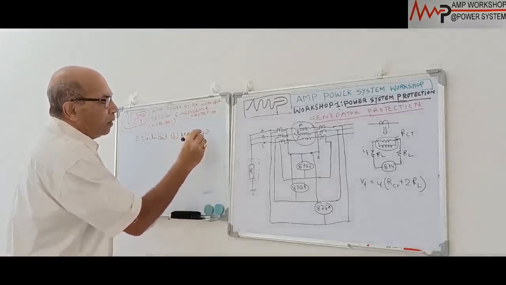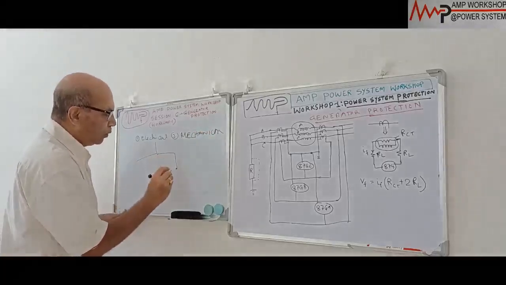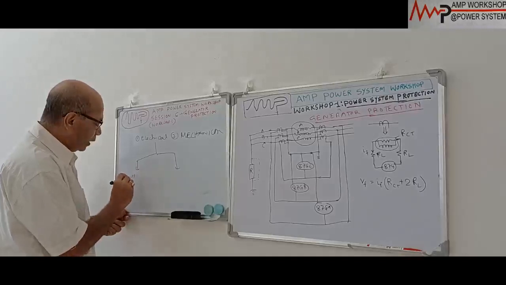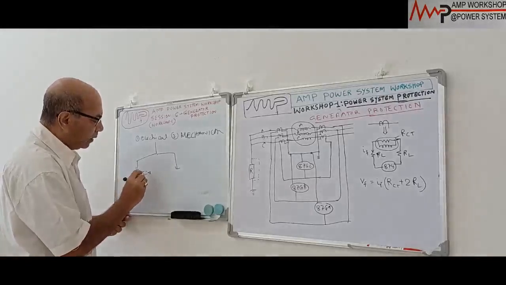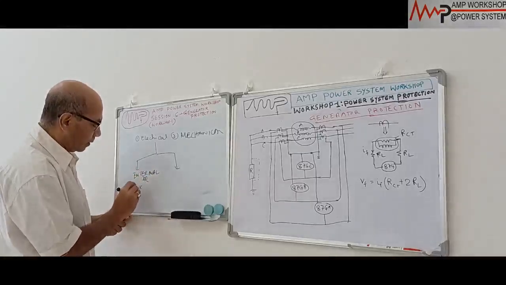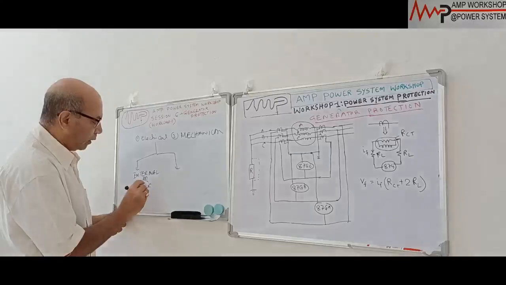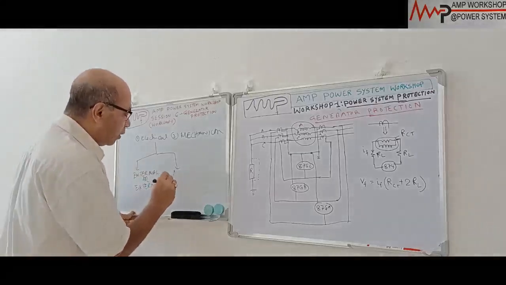Under the electrical category there are two groups. One group is due to internal or external fault, where the fault current will flow. And another group is the abnormal operating condition.